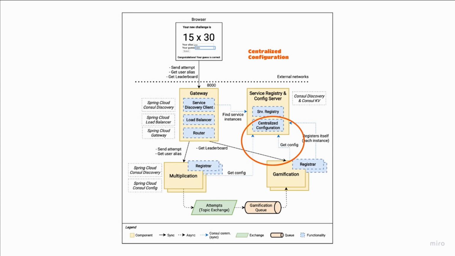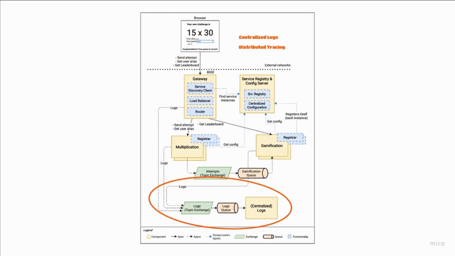The next pattern I describe in the book is centralized configuration. In a microservices architecture, you will soon realize that there are cross-cutting aspects whose configuration is usually repeated in each of your microservices. This is not only inconvenient but also prone to errors if any of those configuration values change over time. To solve this, you will learn how to use Consul key value as a central configuration repository and the Spring Cloud Consul config to read it.